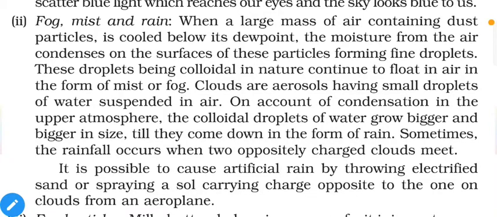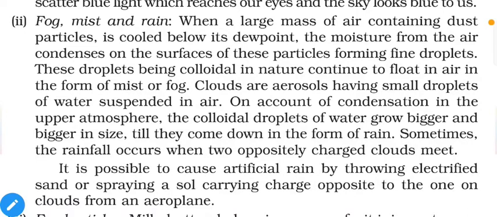Clouds are aerosols having small droplets of water suspended in air. On account of condensation in the upper atmosphere, the colloidal droplets of water grow bigger and bigger in size till they come down in the form of rain. That means it is one type of precipitation method. Initially, when the size of droplets is sufficiently small, they remain suspended in the atmosphere. When they combine with each other, they create a larger sized mass, and after a sufficient amount it will feel more gravitational pull, and that's why it will drop down as rain.